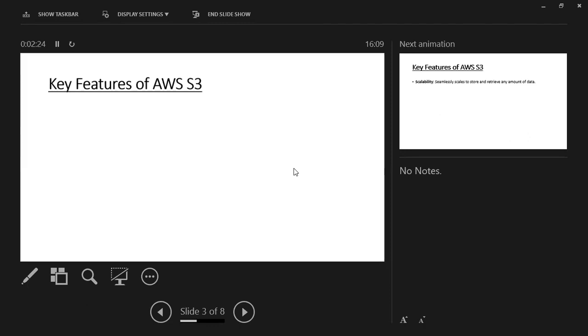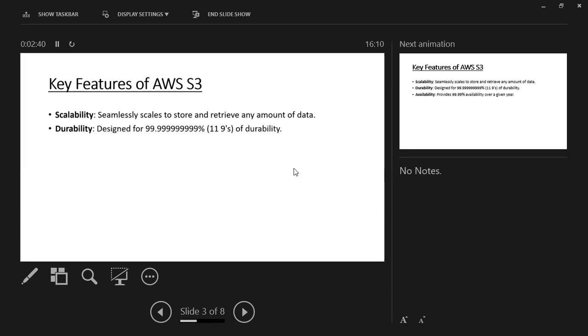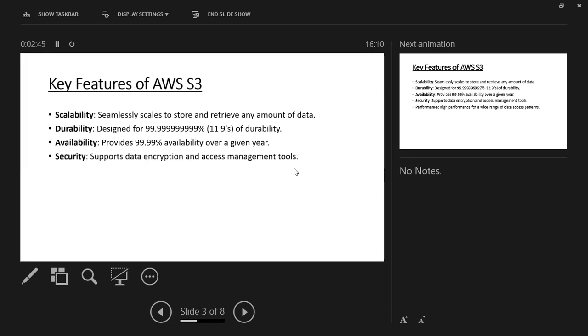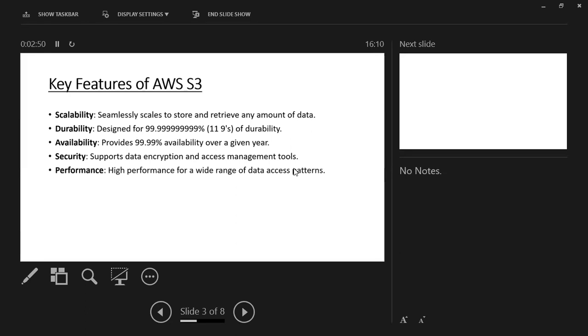Next, let's move on to the key features of AWS S3. Why should we use it? What are the key features of Amazon AWS S3? Simply, first is scalability. AWS S3 provides scalability to us, and second is durability. Third is availability, and fourth is security. It also provides security for our data, and last is performance. Here we can see some features of AWS S3: scalability, durability, availability, security, and performance.